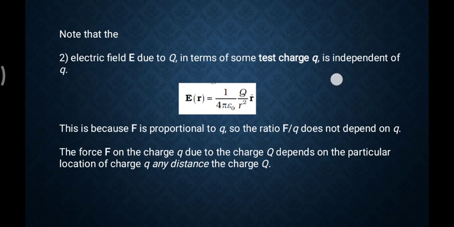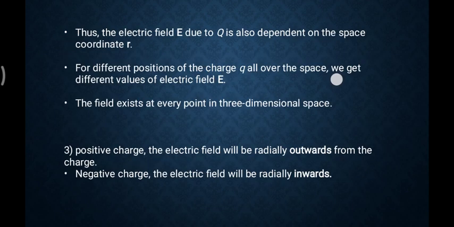The force F on the charge Q due to the presence of any other capital Q depends on the particular location, depends on its distance. Location means distance. Okay, thus the electric field E, here we judge the electric force depends upon the distance, so the electric field should depend on the distance.